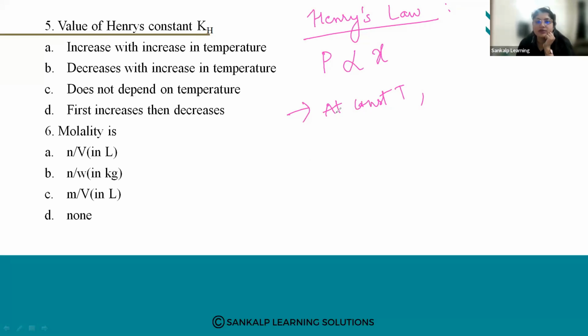So at constant temperature, the amount of gas dissolved in a liquid is exactly proportional to the partial pressure of that gas above the liquid. This is the mathematical expression of Henry's law: partial pressure is directly proportional to its mole fraction.